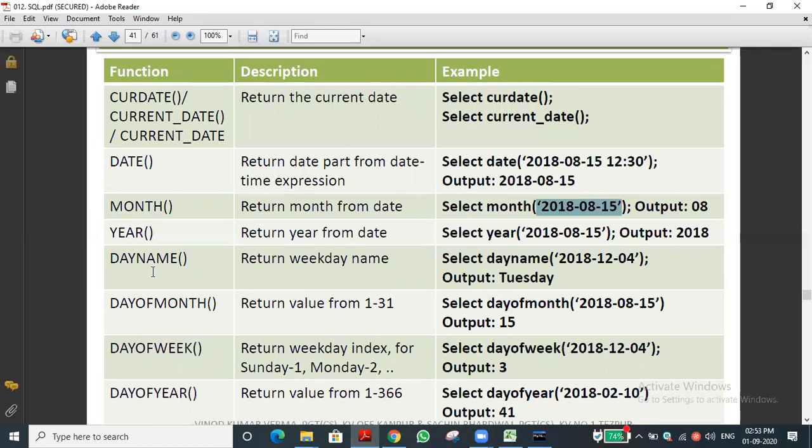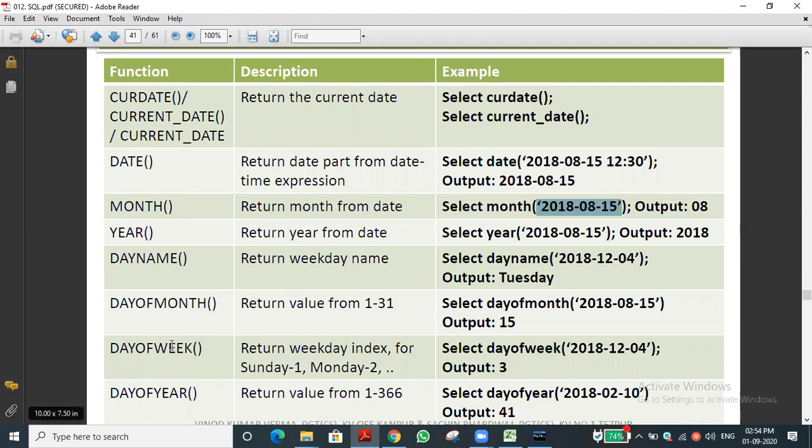And the third thing is day of year, the number of days in the year up to the current date, based on the arguments. If the year is 2020, it tells which day it is among the 365. Okay, this is the concept. The last one is superb.